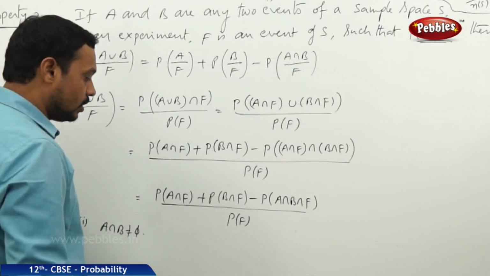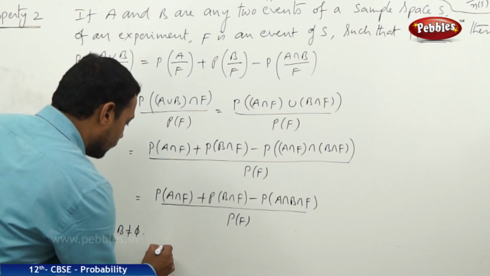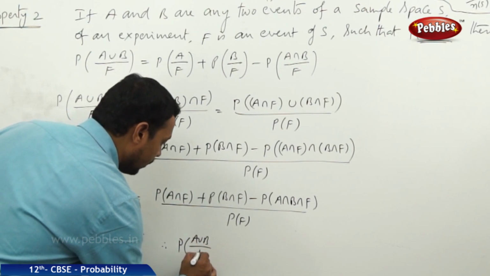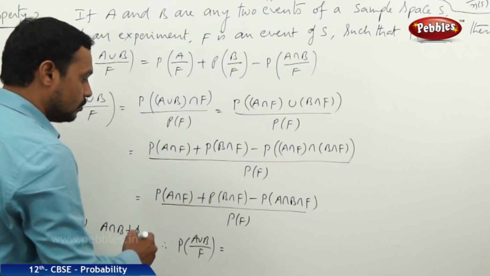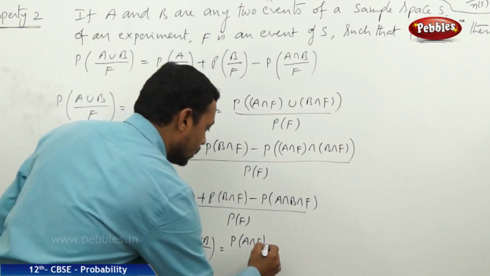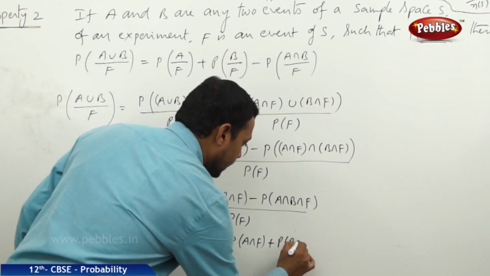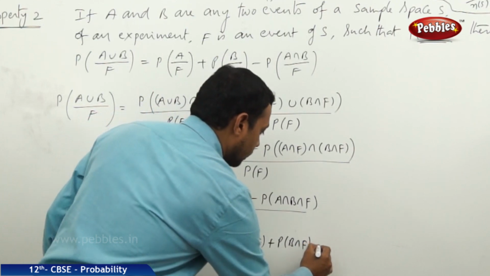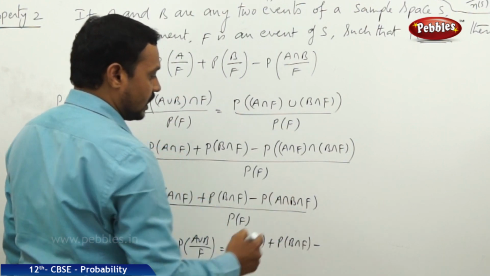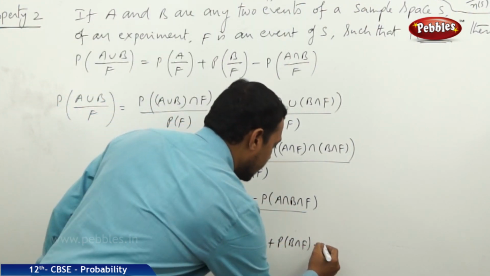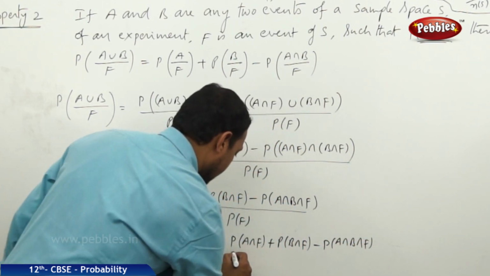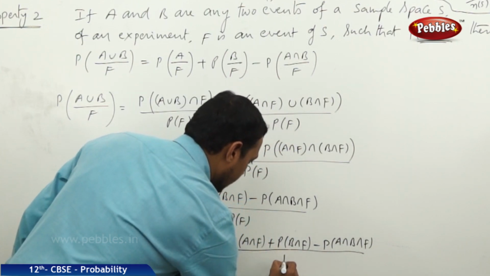Therefore, the probability of A union B by F is equal to the probability of A intersection F plus the probability of B intersection F minus the probability of A intersection B intersection F, whole divided by P of F.